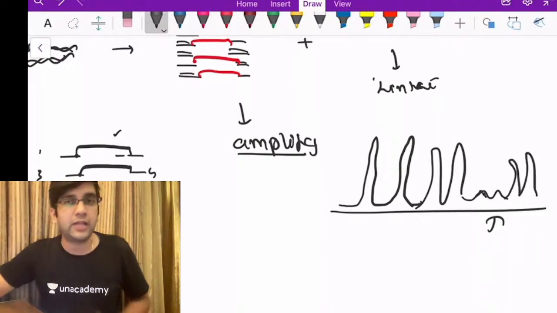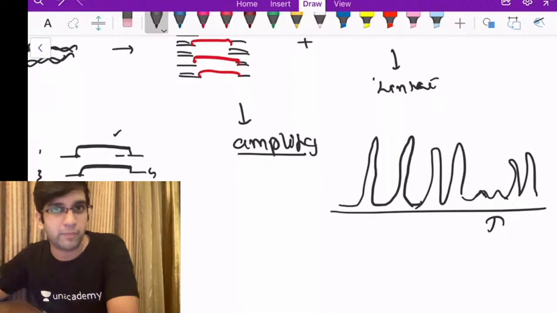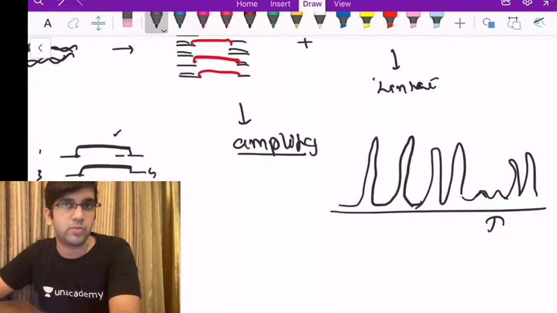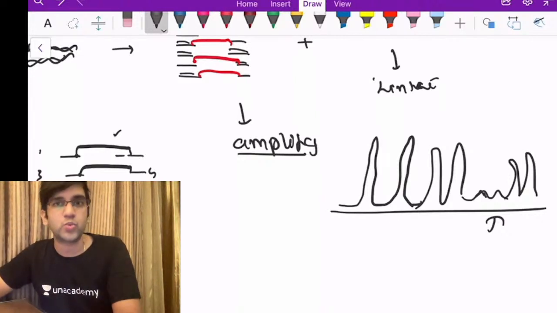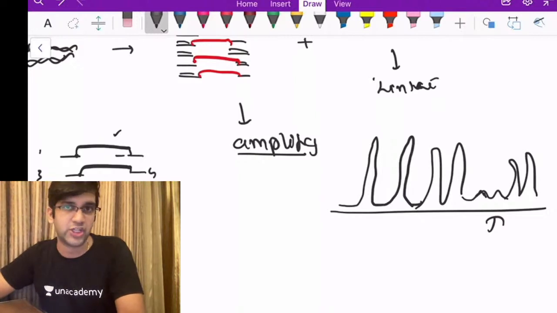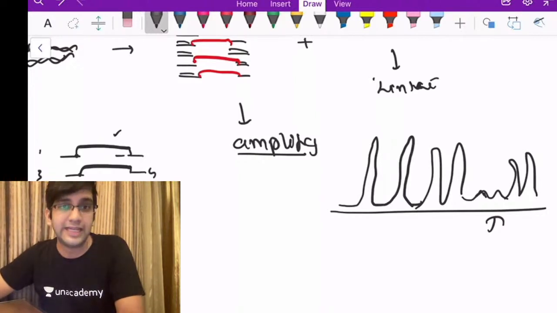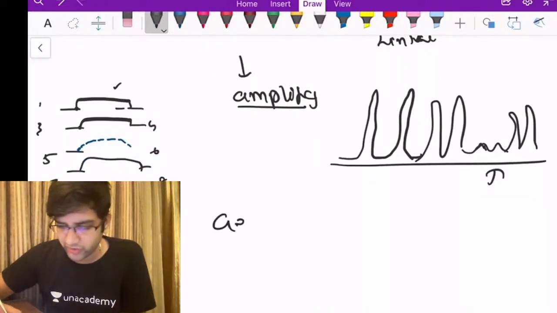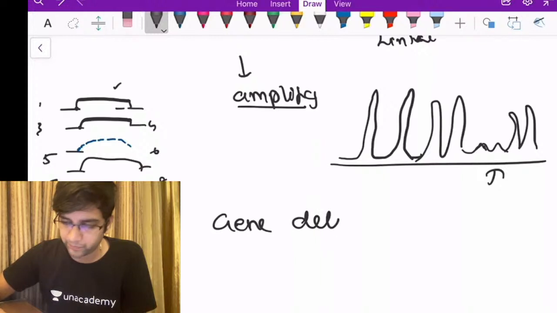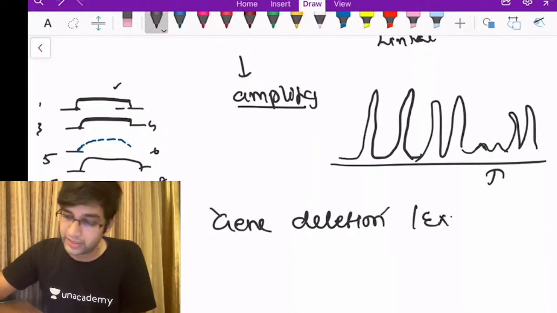So by looking at this, I'll be able to say that, okay, these exons are not amplified properly, so I'm having a problem that an exon is getting deleted. That's what I do primarily in my multiplex ligation dependent probe amplification. It helps me to diagnose deletion of my exons. Anywhere when I have gene deletion or a deletion of exons, or exonic deletion in any pathogenesis, I'm going to use this, okay?